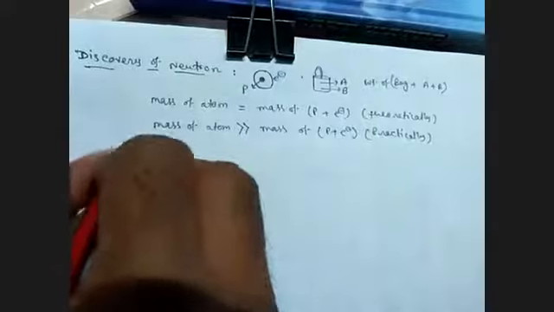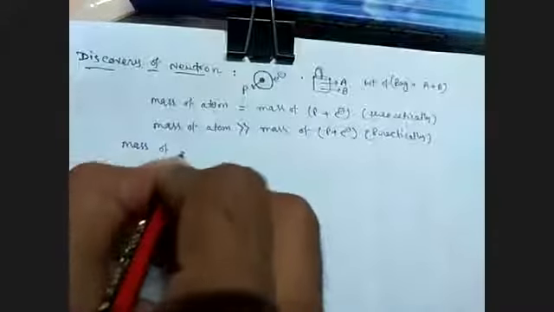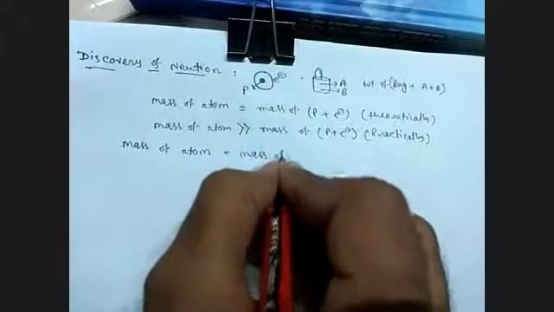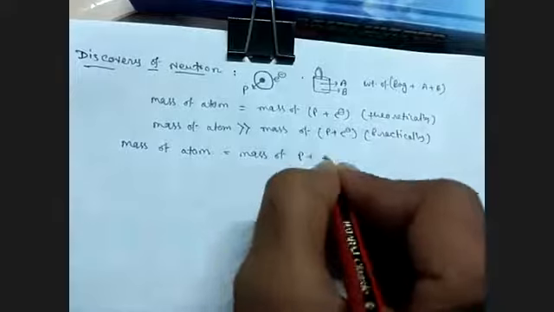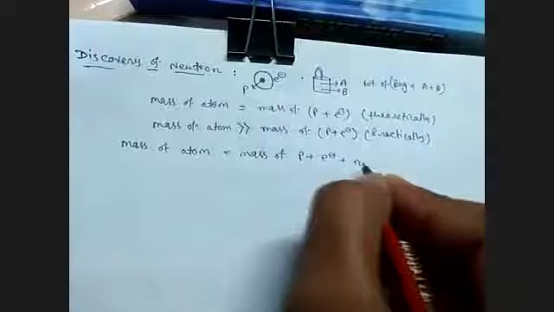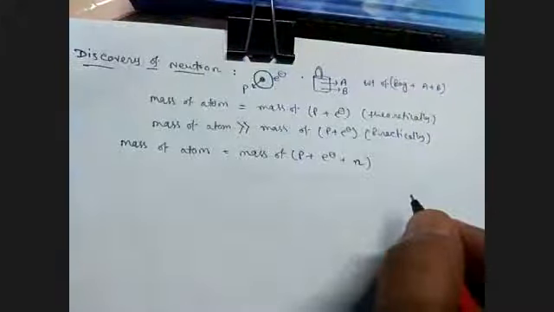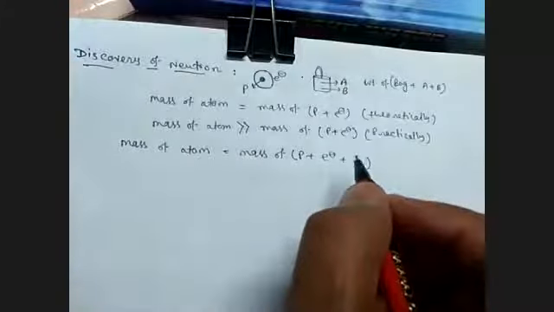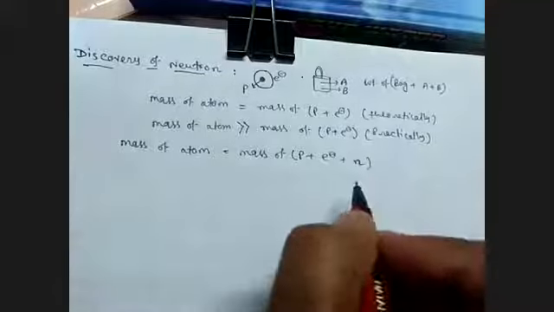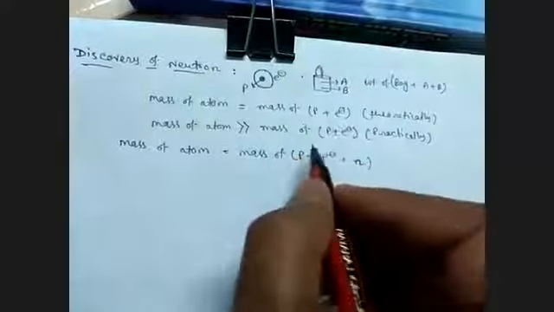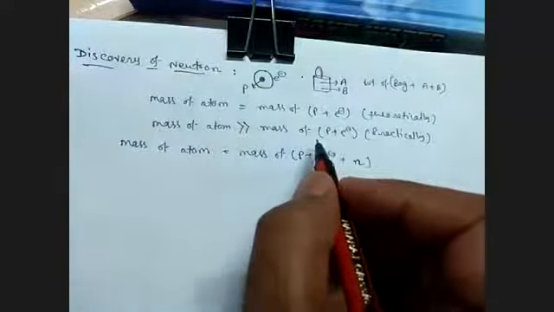So now the mass of the atom equals the mass of proton plus electron plus neutron. Now the neutron was discovered by the bombardment of small particles onto heavier particles.